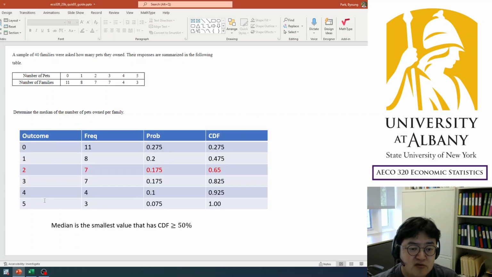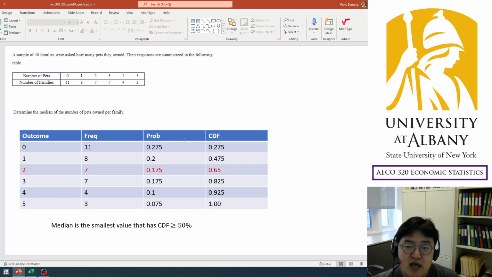So we write down the outcomes 0, 1, 2, 3, 4, 5. I copied the frequencies 11, 8, 7, 7, 4, 3. I'm going to transform frequency into probability just by dividing by the sample size, which is 40. If you add all those 6 numbers, you are going to get 40, which I already gave you as the sample size. And 11 divided by 40 is 27.5%. 8 divided by 40 is 20%, like that. We get probabilities for each outcome.